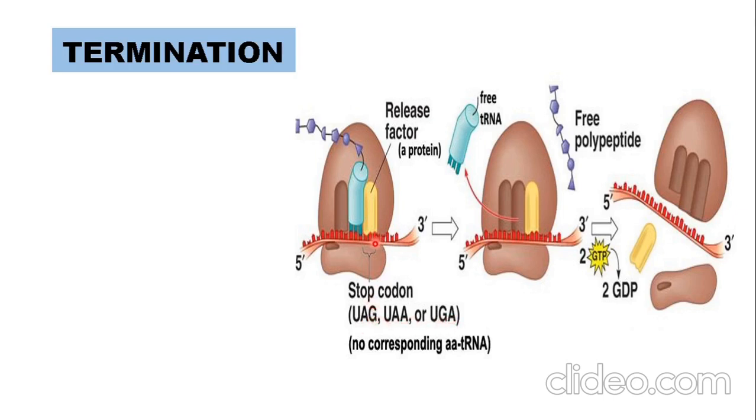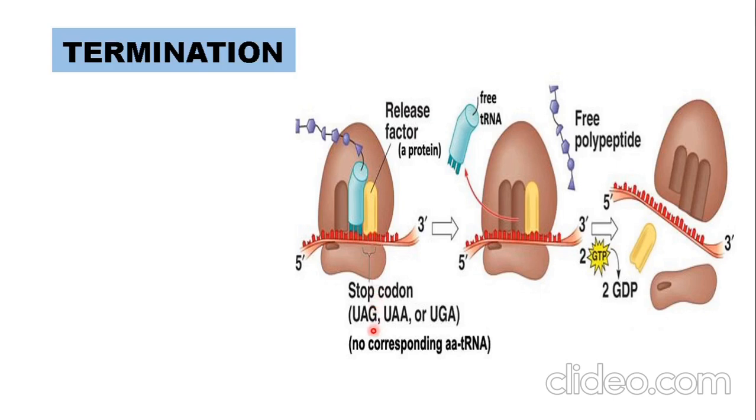So, here UAG is present. Now, when the codon just ahead of UAG has reached the P site, UAG has reached the A site. So, we have to remember the sites very well.